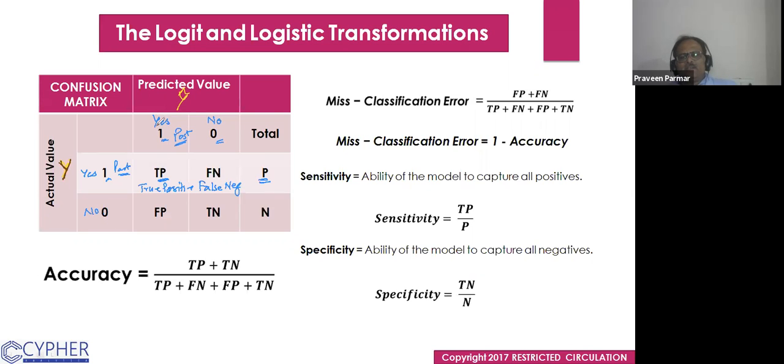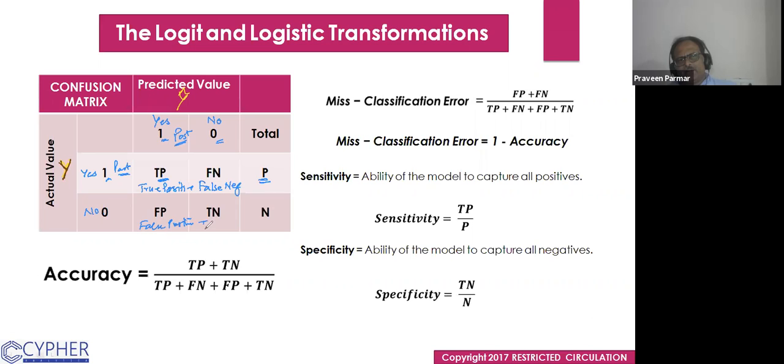And your model says it is positive, but actually it is not positive. It is negative. So here the positive prediction is wrong. So it is false positive. Similarly, your prediction says it is negative and actually it is also negative.